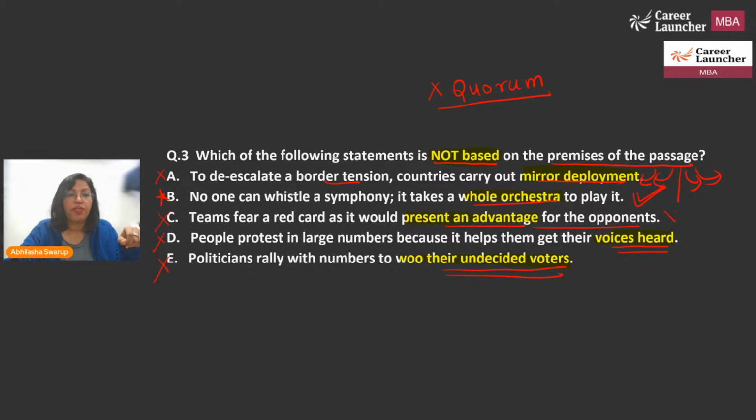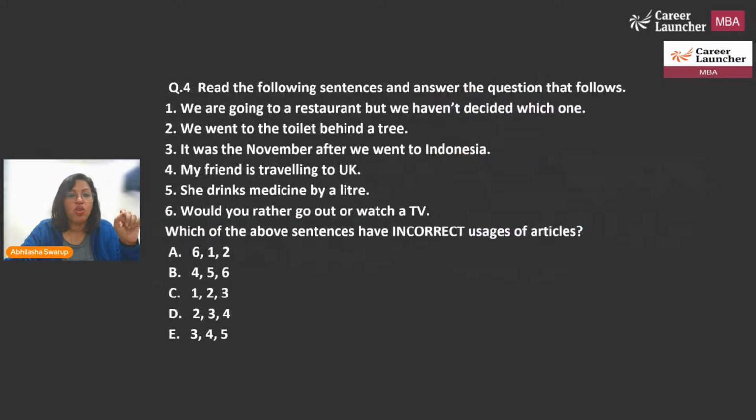Okay. All right. Let's go and take a look at the next question. Now, this one is a grammar question. So, which of these sentences have incorrect usage of articles? So, we have to identify where the articles are incorrectly used and make that our answer.